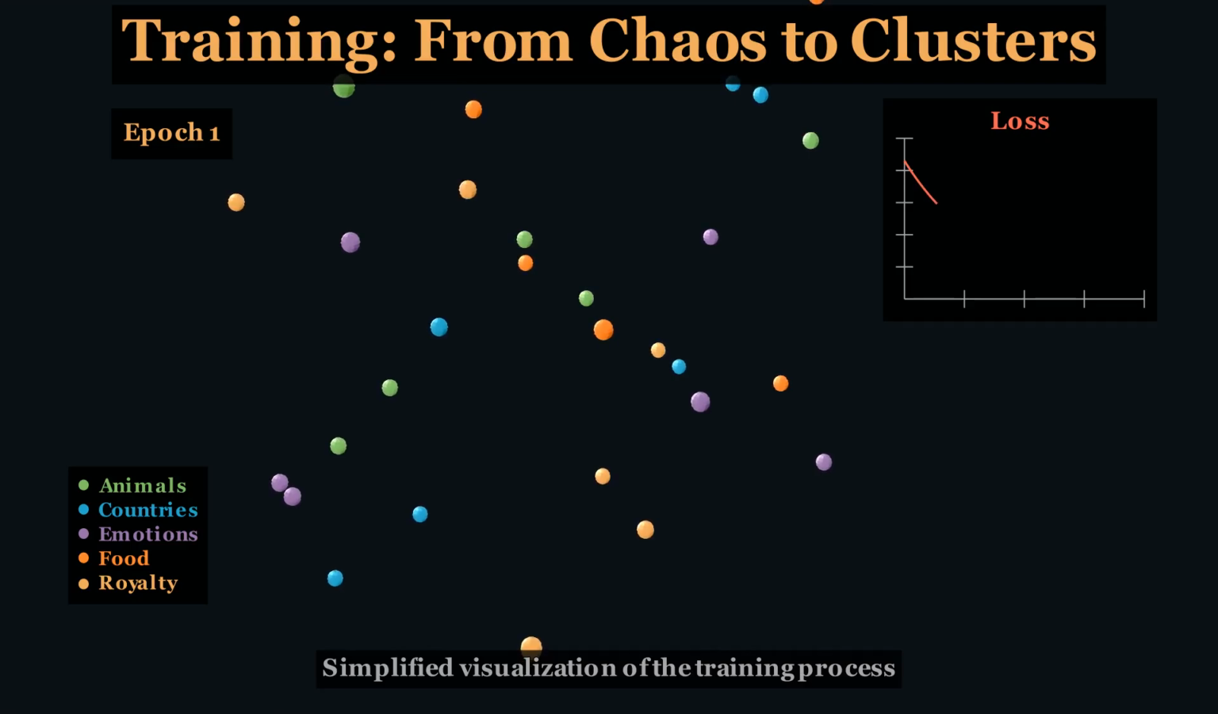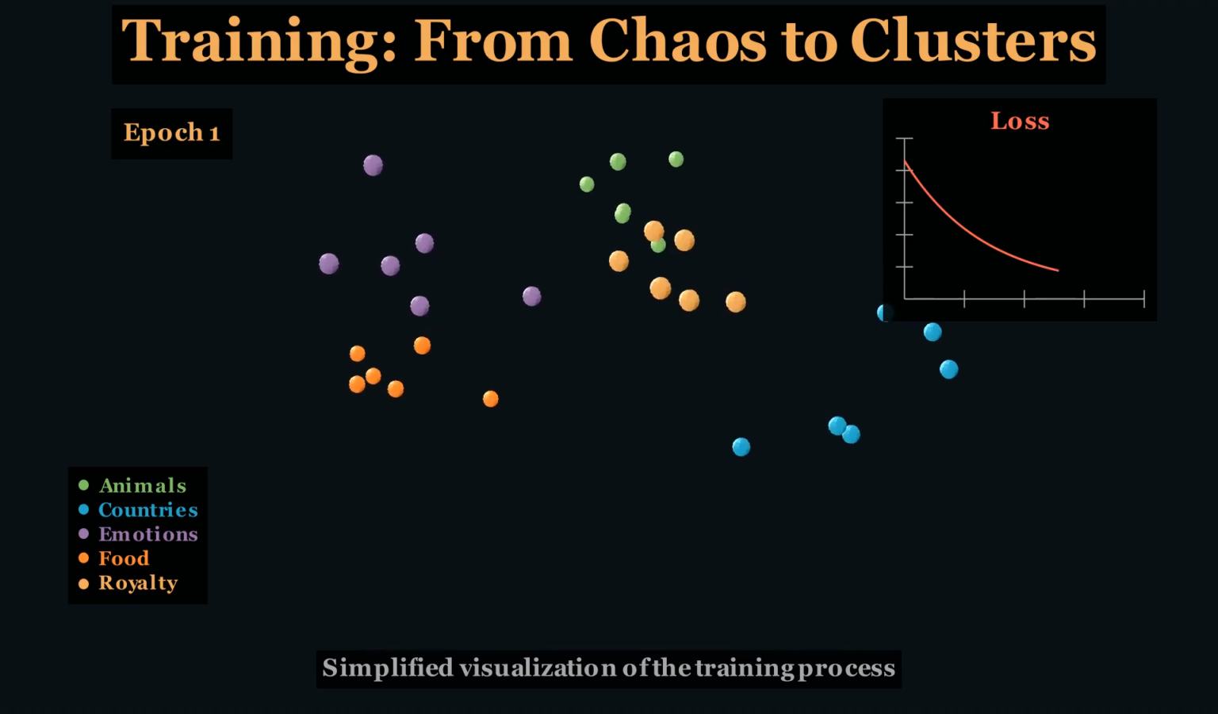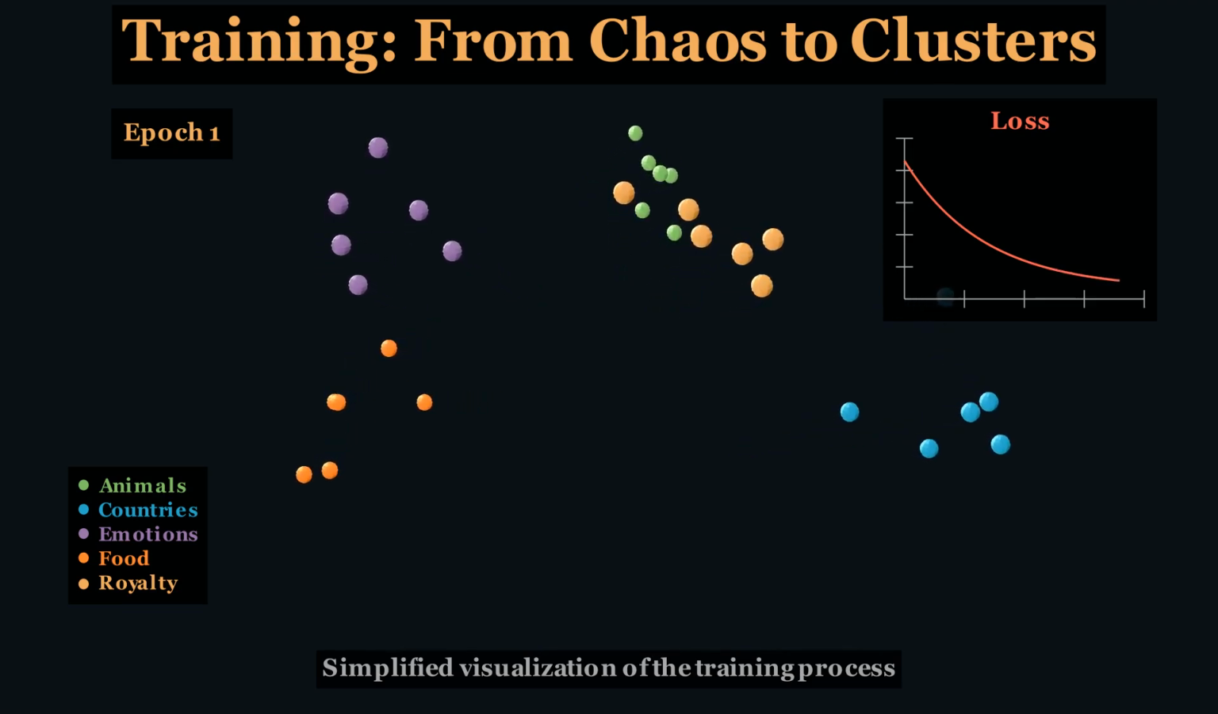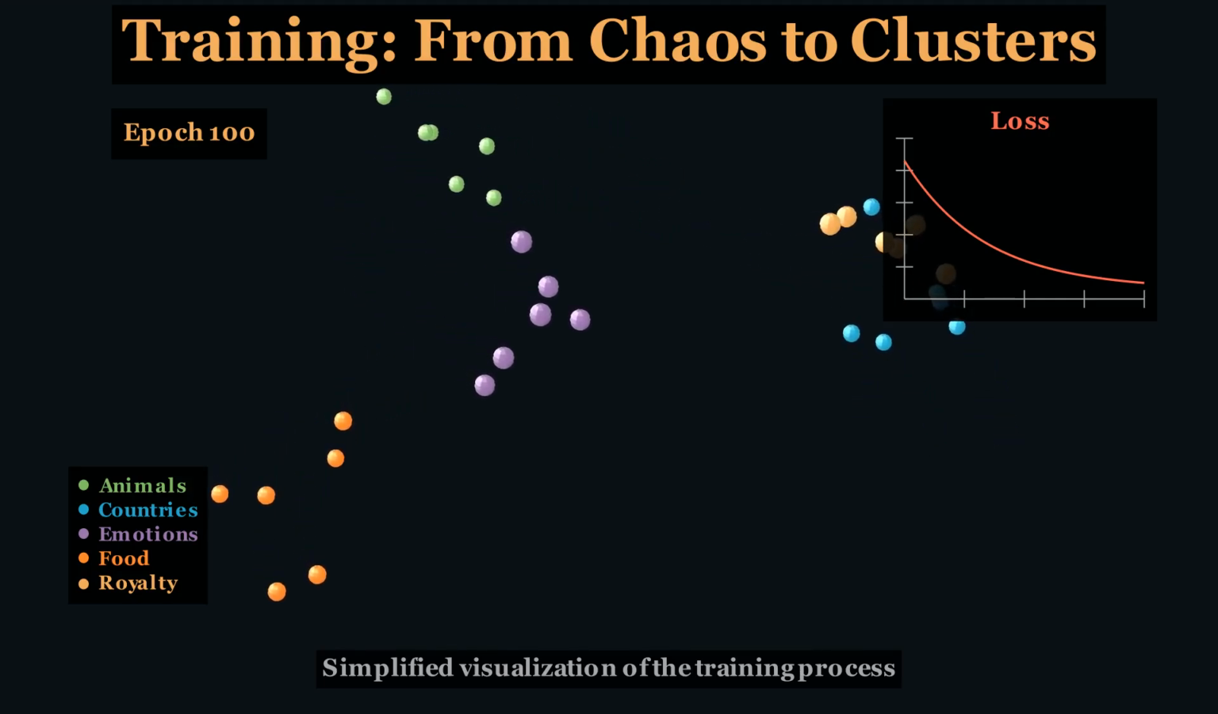Words that appear in similar contexts are pulled toward each other. Cat and dog share contexts like pet, fur, and walk. France and Japan share contexts like capital, language, and culture. Gradually, structure emerges. Animals cluster together. Countries cluster together. Emotions find each other. The loss drops. The model is learning. And after billions of these small adjustments, meaning has become geometry.